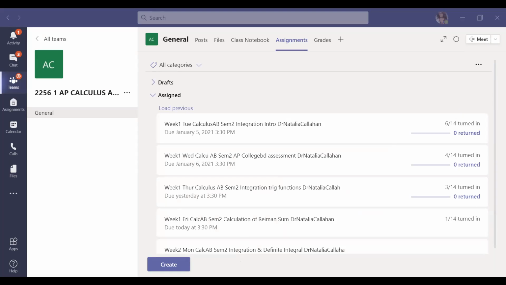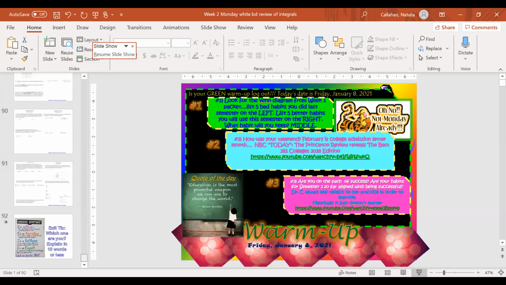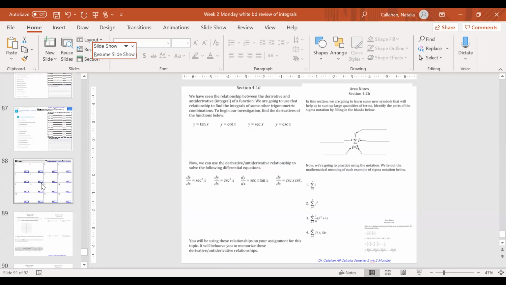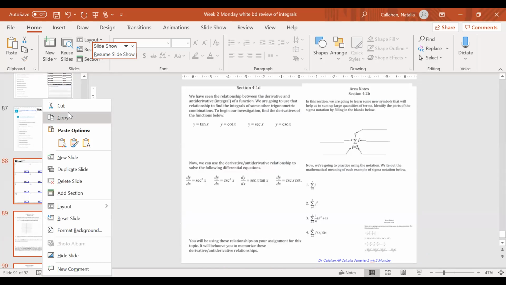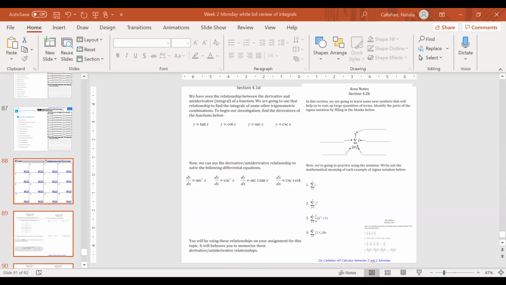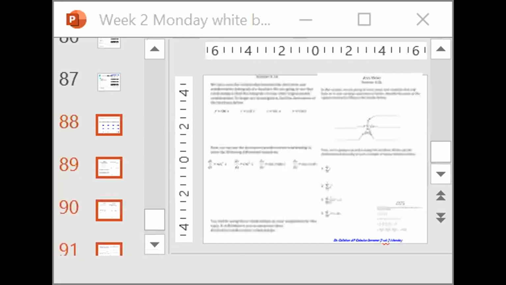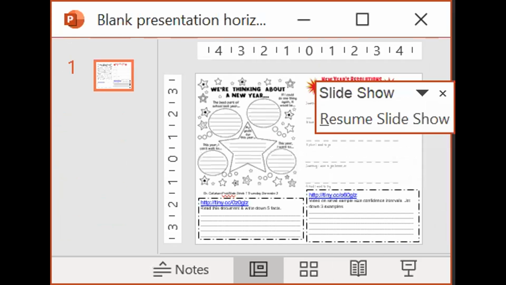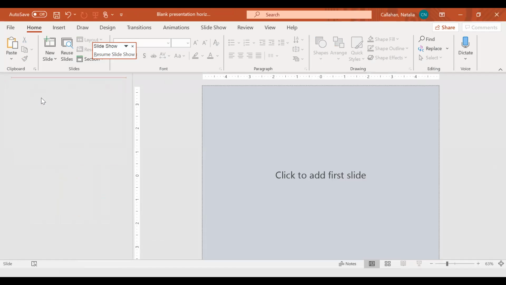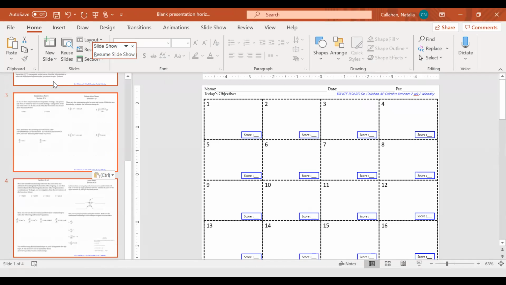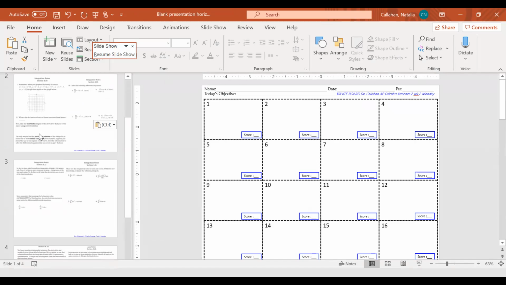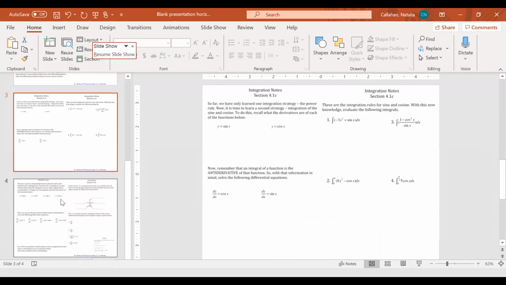All right, so if you don't have the hard copy and you have a printer at home and you would like to, maybe not print out all of the homework assignment, but maybe just the homework assignment for today, what you can do is I'm going to attach this to the assignment so that way you guys have it for week 2 Monday. Let's go ahead and delete that. There are only 4 pages that you need today. Here's page 1, page 2, page 3, and page 4.